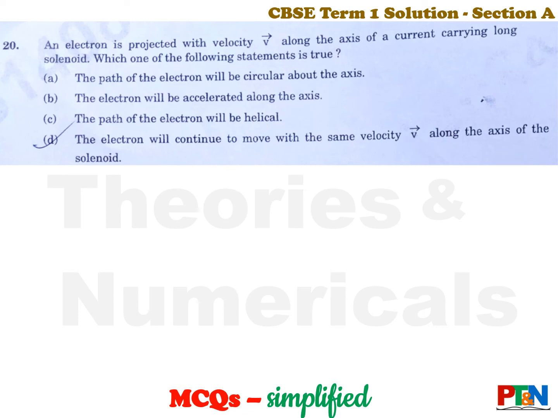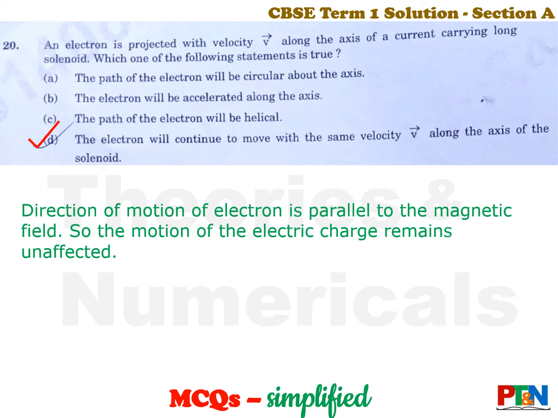Electron will continue in the same speed along the axis. So which option is true? Concept based. Answer is option D. The direction of motion of electron is parallel to the magnetic field. So the motion of the electric charge remains unaffected. It is parallel to the magnetic field. So answer is option D.